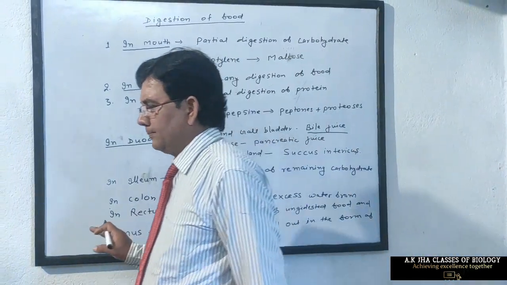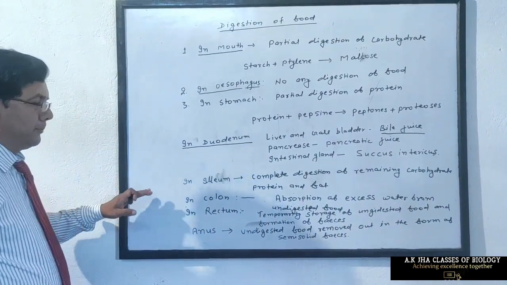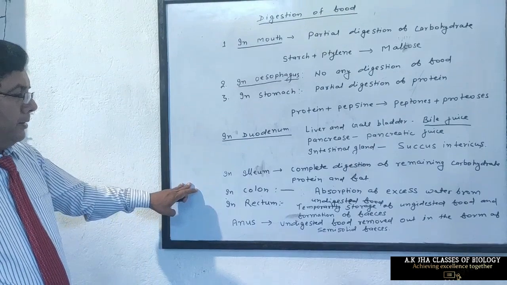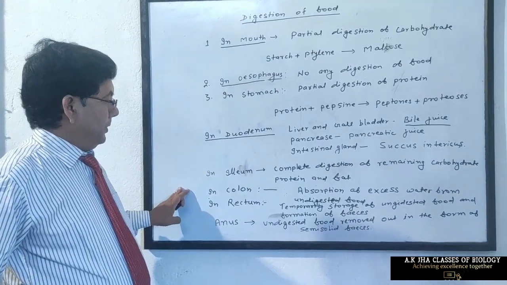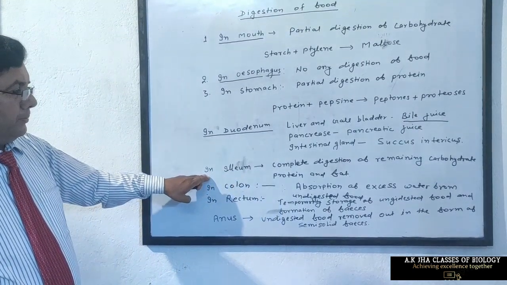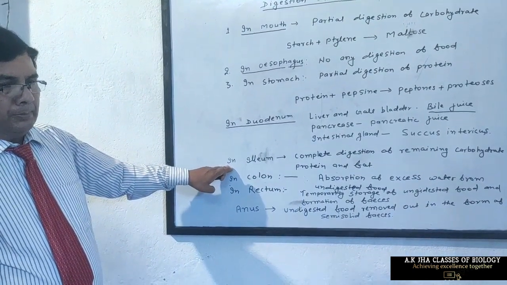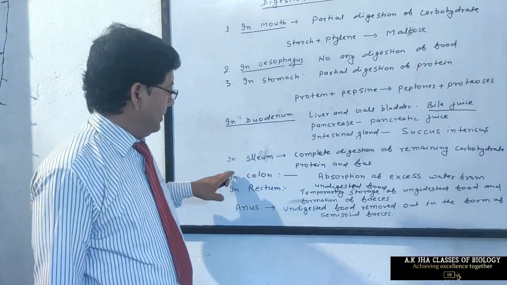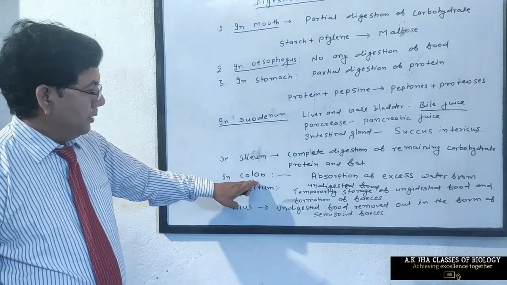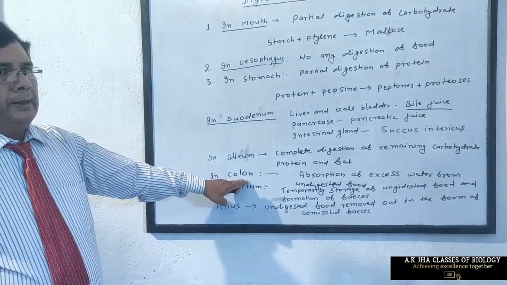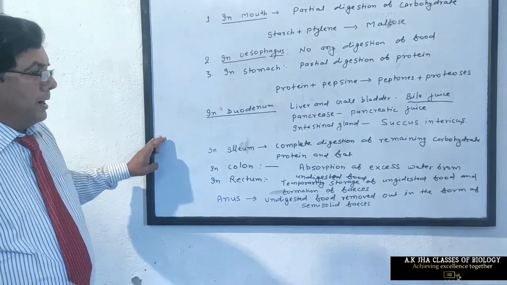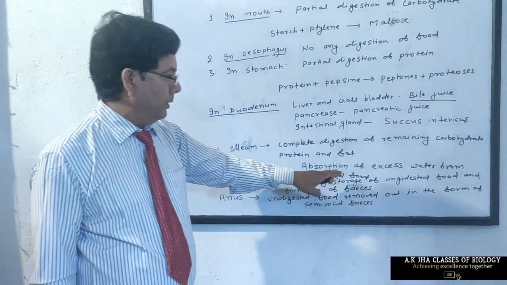Now the wall of the ileum contains numerous finger-like projections called villi, which increase the surface area. Due to the increased surface area, the villi, that is the internal lining of the ileum, absorb the digested food into the body, and the remaining undigested food enters the colon. There is no digestion of food in the colon. The colon only absorbs excess water from undigested food.